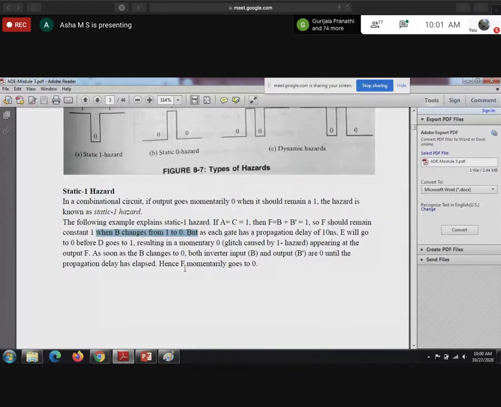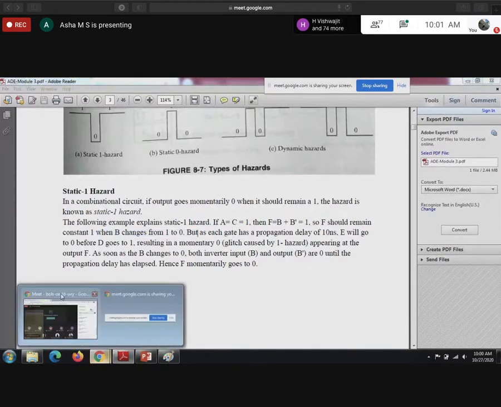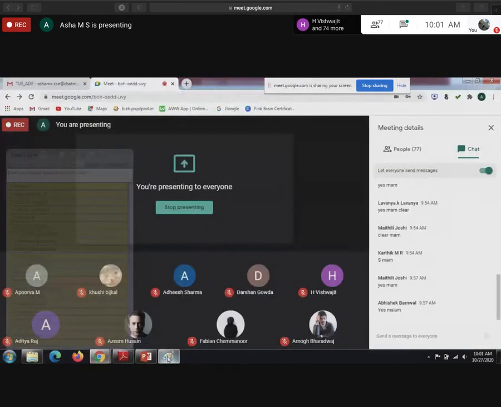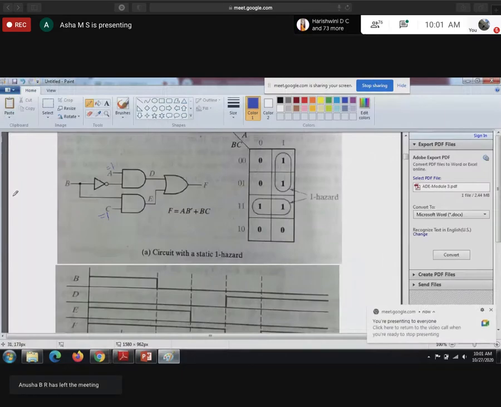Have you got the point? When you have this kind of expression, B plus B bar, the output should always be 1. When B equal to 0, B dash becomes 1, so the output is still 1.